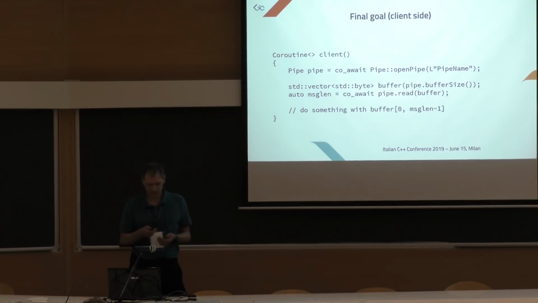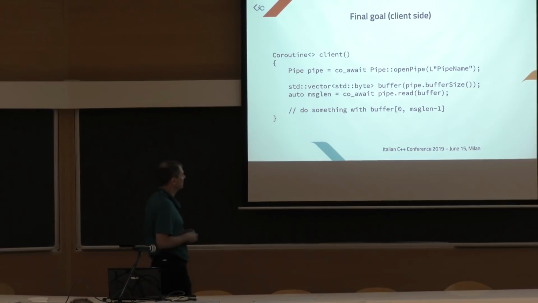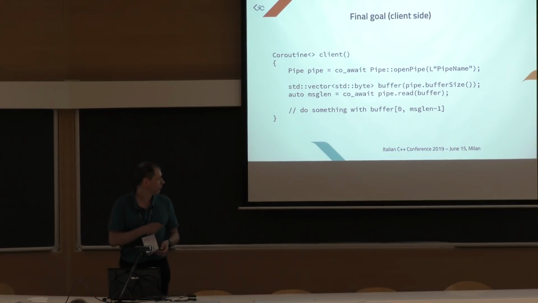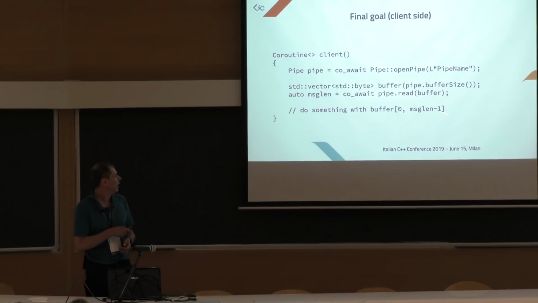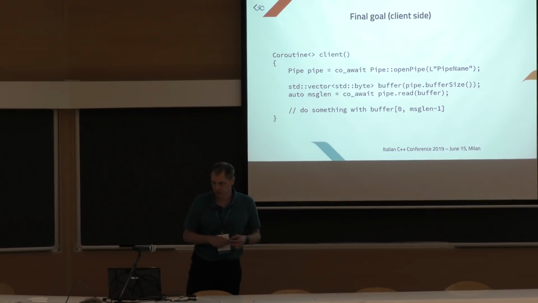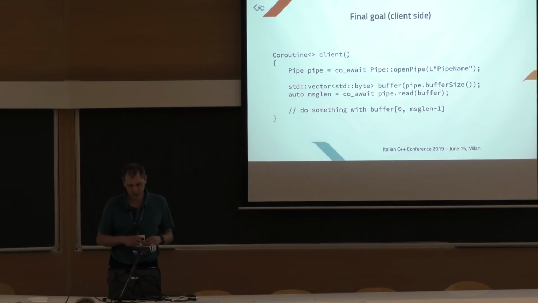On the client side, it's practically the same. We open the pipe, we await until the pipe is connected with the server. We create a buffer and we read the data from the pipe into this buffer. We get the length of the data that has been read, and we do something with the message. So this is our final goal. There is a lot of things to do to get there, but it's not conceptually very complicated.